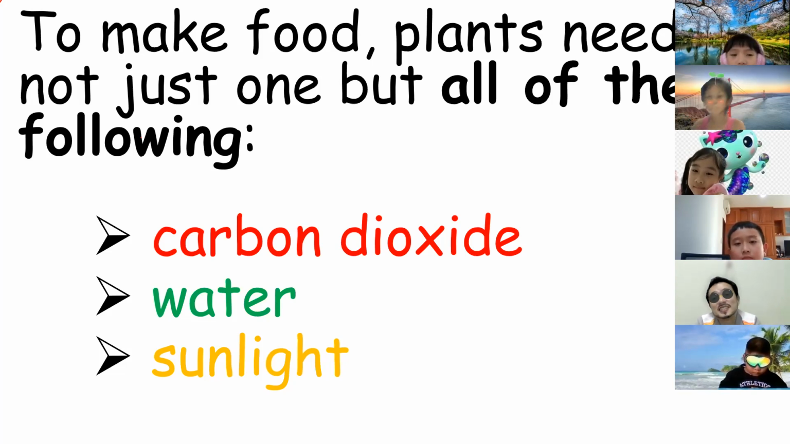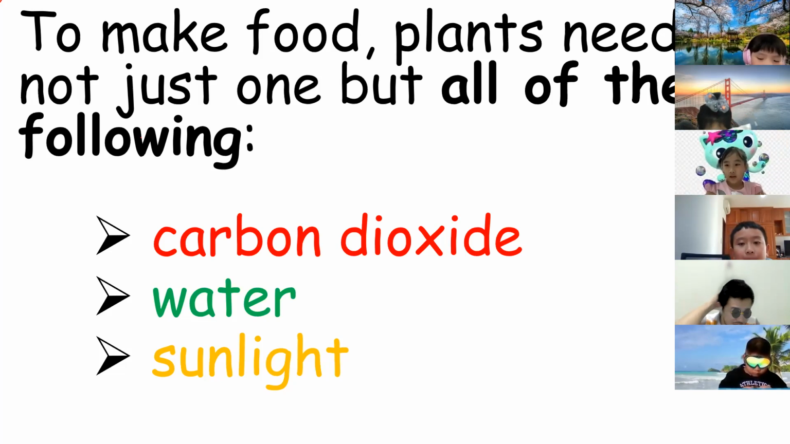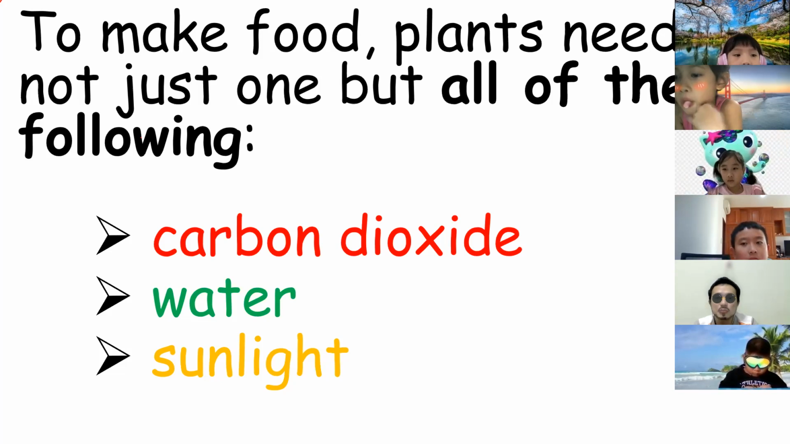Okay, so Jan? Yes, the water, because the plant roots will absorb it and bring it to the other parts of the plants. So here we have the carbon dioxide, which is the bad air for the people, and we have clean water and also sunlight. That's the time that the plants can make their own food.